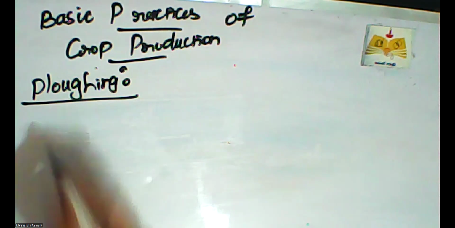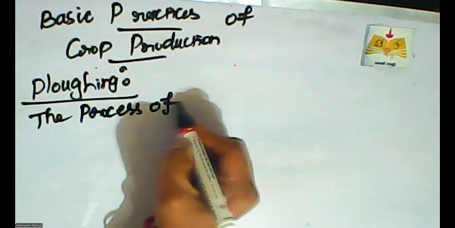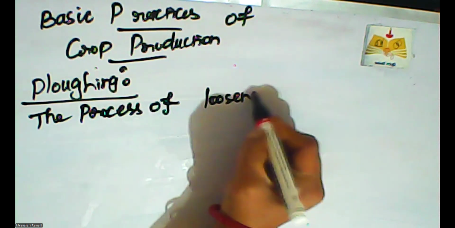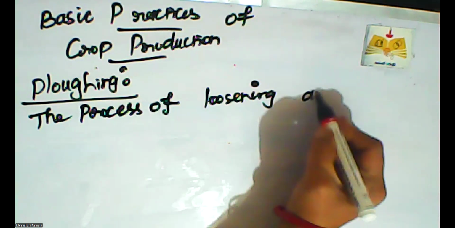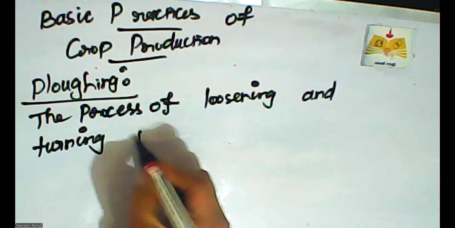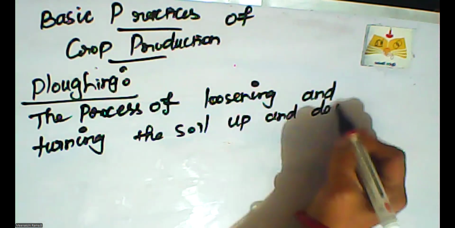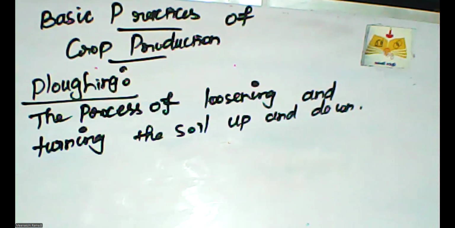Ploughing or tilling is the process of loosening and turning the soil up and down, to facilitate the availability of nutrients in the root zone of the cultivating crop. So what does ploughing mean? Ploughing is the process of loosening and turning the soil up and down.